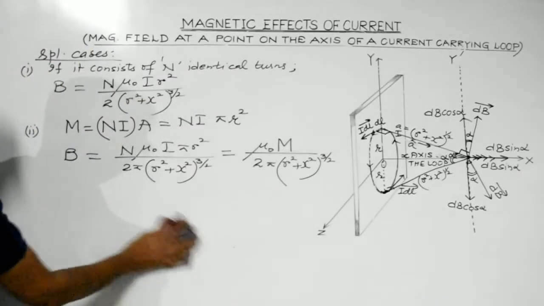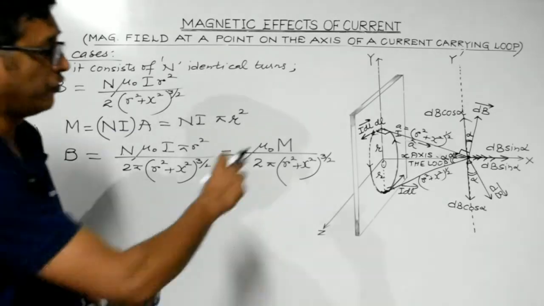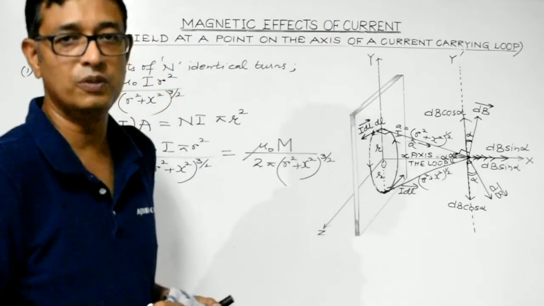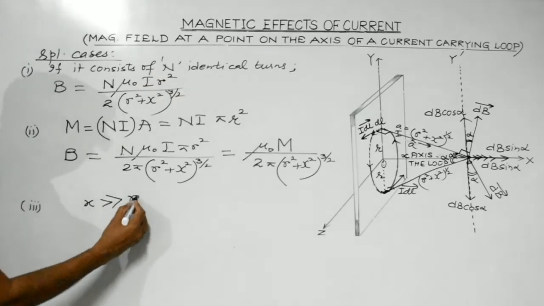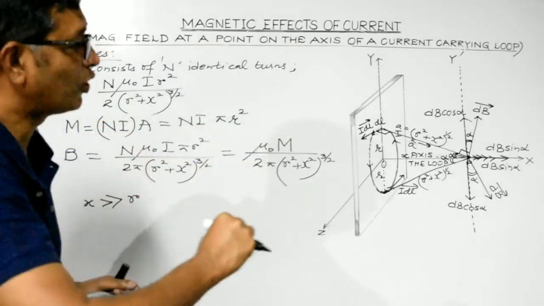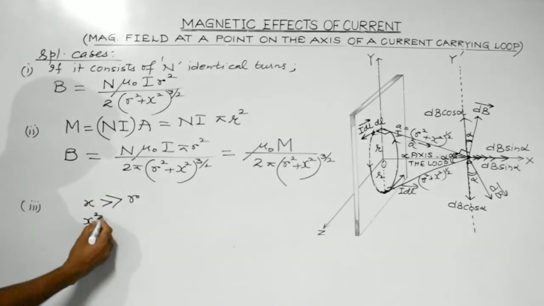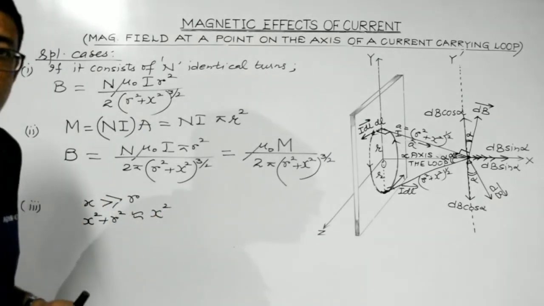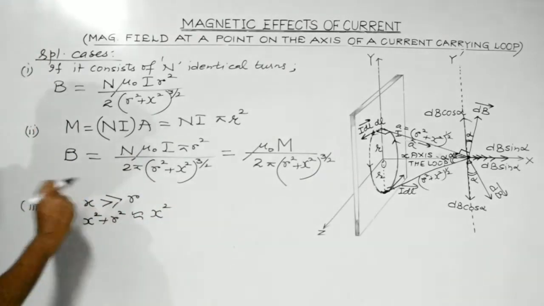And third case, case 3. Case 3 is when the observation point lies at a very, very far away distance as compared to the dimensions of the loop. That is, we are considering when x is very, very large as compared to r. When the dimension of the loop is negligible as compared to the distance of the observation point P from the center of the loop, x square plus r square can be written as x square, since r is very, very small. So the higher powers of r, that is r square, can be neglected in comparison to x square, isn't it?